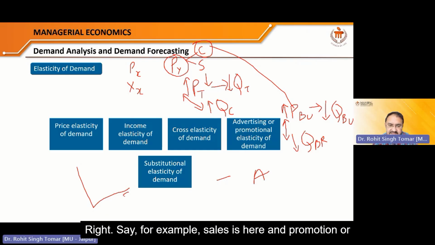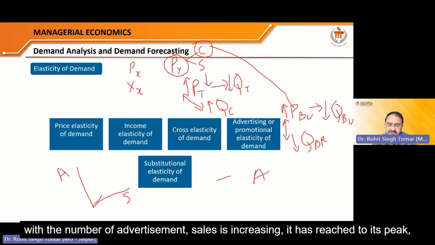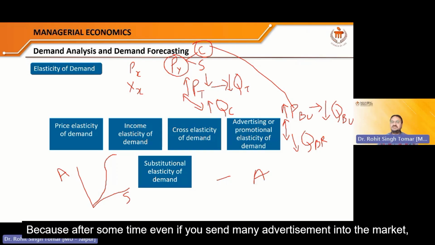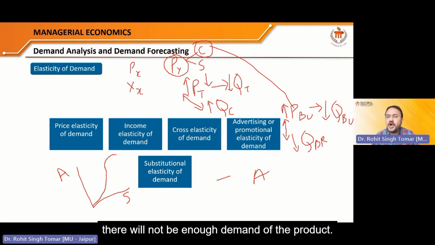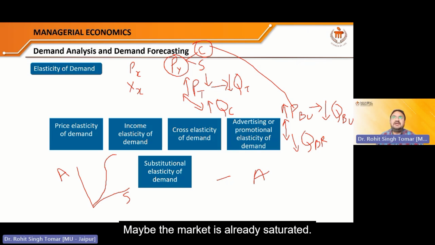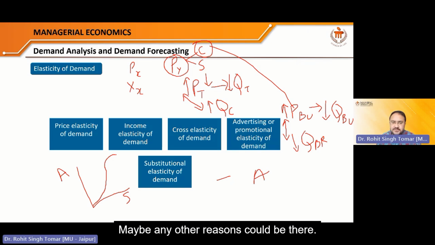Say, for example, sales is here and promotion or advertisement on the y-axis. Initially, with the number of advertisements, sales is increasing, it reaches its peak. After that, it will become saturated, because after some time, even if you send many advertisements into the market, there will not be enough demand for the product. Maybe because many other factors are also working. Maybe the market is already saturated. Everybody is now having that particular product. Maybe any other reasons could be there.